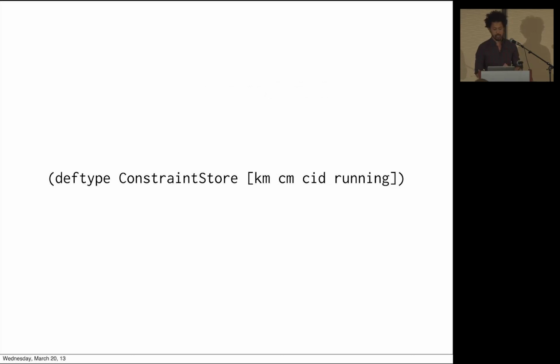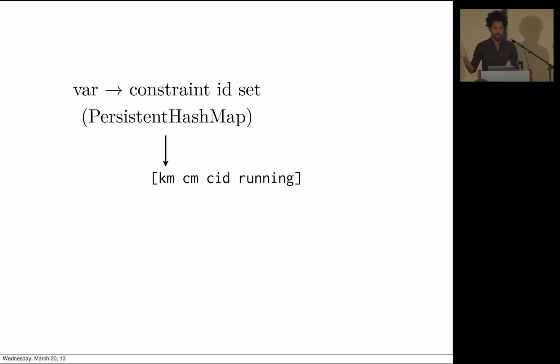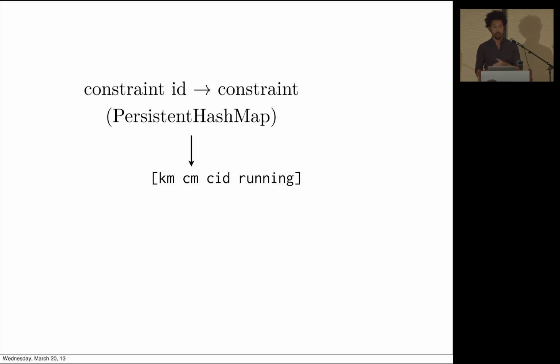OK, so the constraint store, the thing that stores constraints and maps vars to constraints. So again, we have this thing where we map a var to the set of constraint IDs that apply to it. We map the constraint ID to a constraint, and we do this with integers. I believe I tested at some point if I could just put functions directly in there, and for whatever reason, it was faster to go from var to a set of integer IDs, and from integer IDs to the constraints.